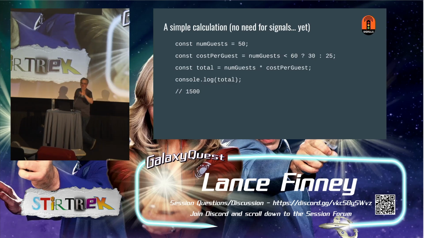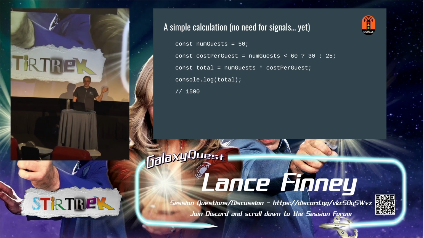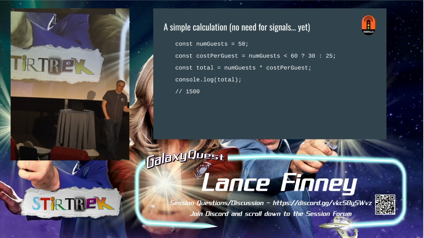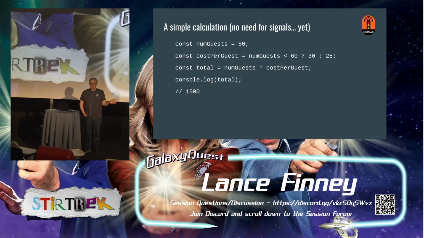So imagine we're scheduling a party, a wedding, or something, who knows. We're going to have 50 guests. We want to figure out how much it's going to cost to reserve the room. And it turns out that this venue has an approach to pricing that if you have less than 60 people, it's one price, and if you have more, they give you a discount. All right, so we can figure out our cost per guest. 50 is less than 60, so our cost per guest is 30. To get our total cost, it's 50 times 30, so we get 1,500. We've done our calculation, and it's easy. We're back to synchronous programming.